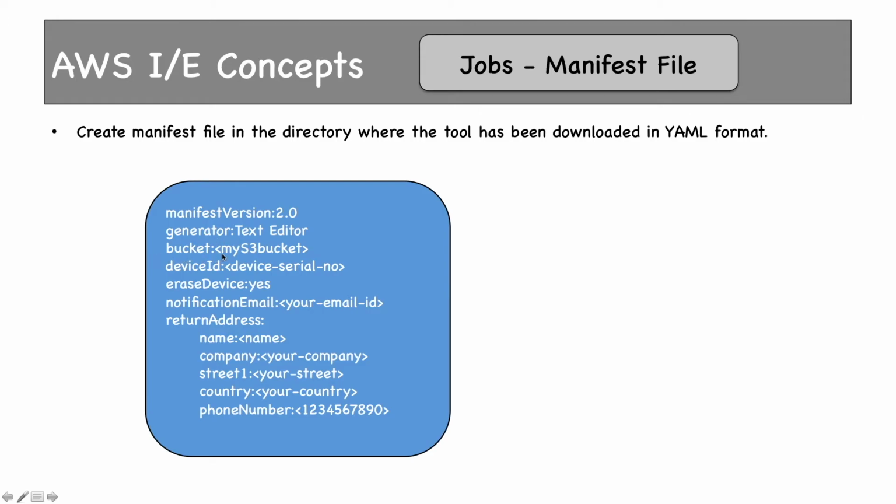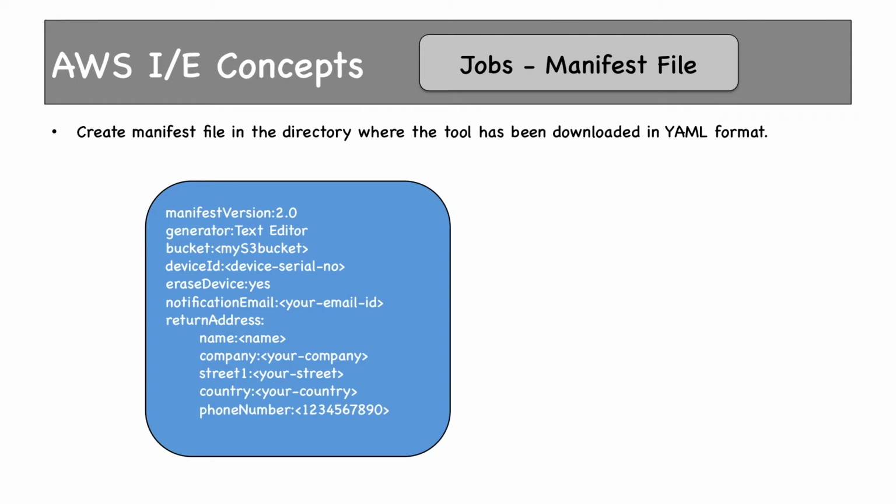Here is the bucket name. This is the bucket name where your data would be imported from the device which you are shipping to AWS. This is the device ID. This is the storage device's serial number or any other unique identifier. Every storage device which you use has a unique serial number, so we have to mention that serial number.